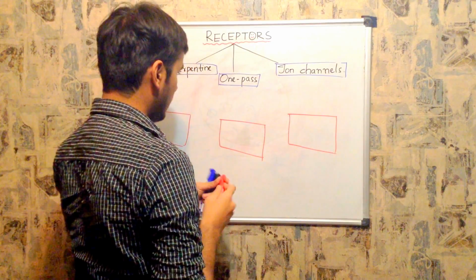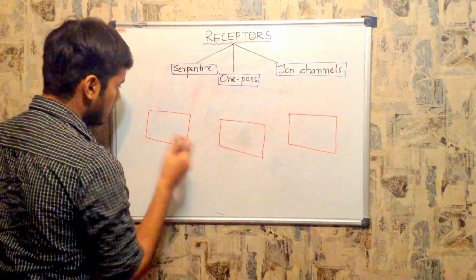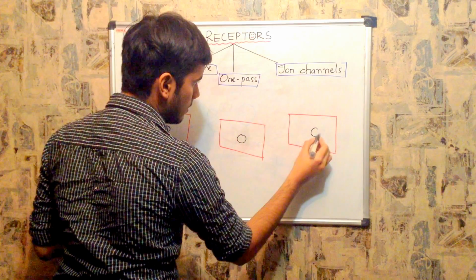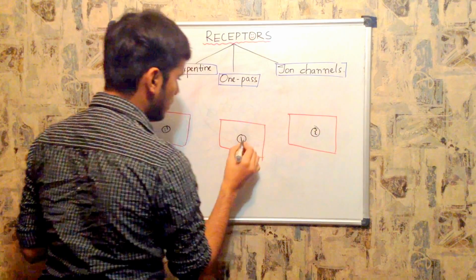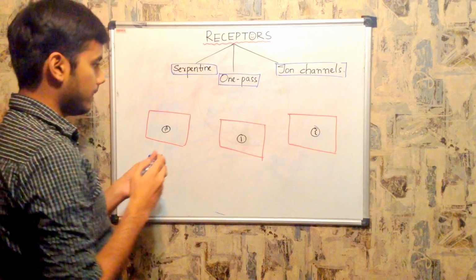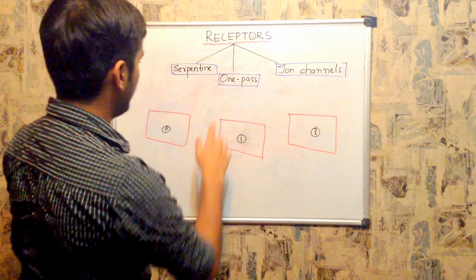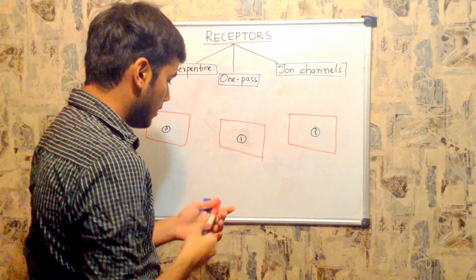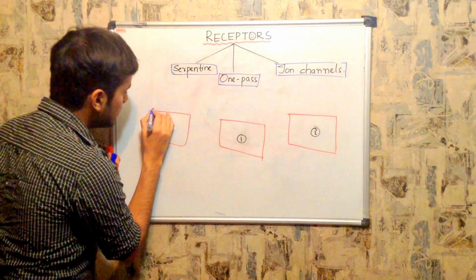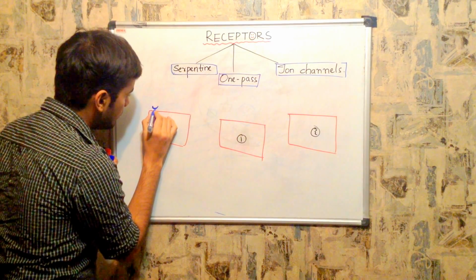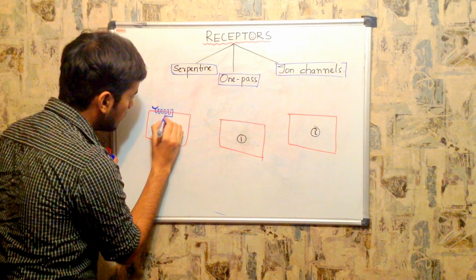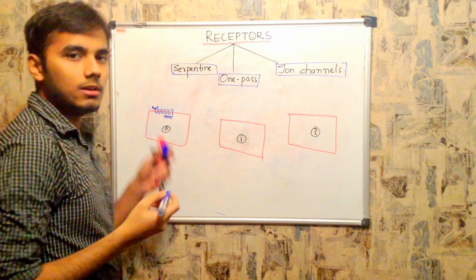This is the nucleus of the cell, and this is your genetic material, DNA, chromosome, whatever it may be. Now, what exactly are serpentine receptors and how do they look? So this is your serpentine receptor.